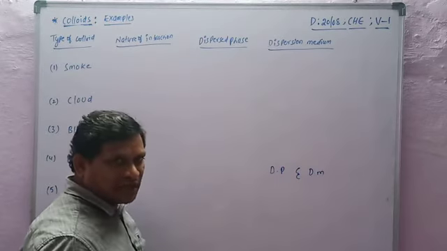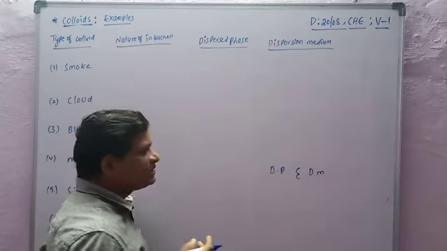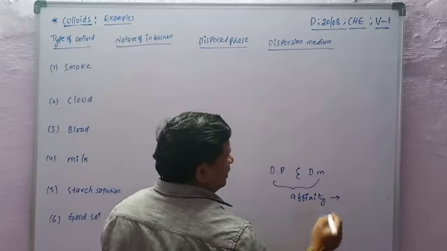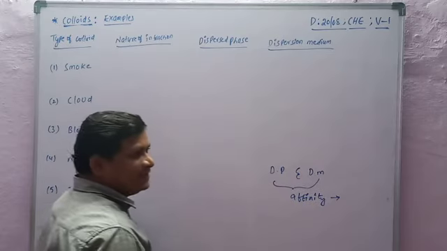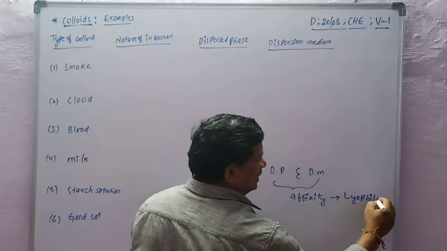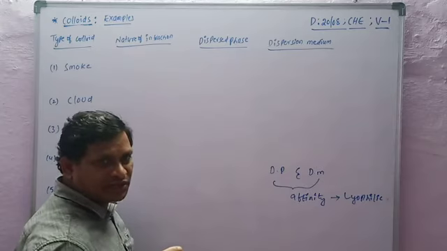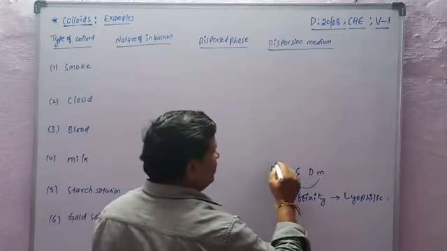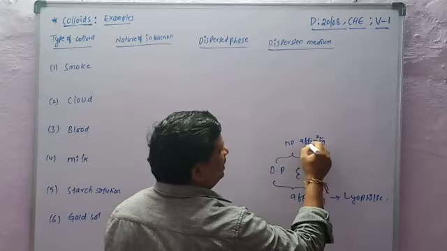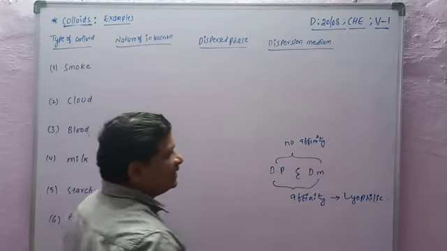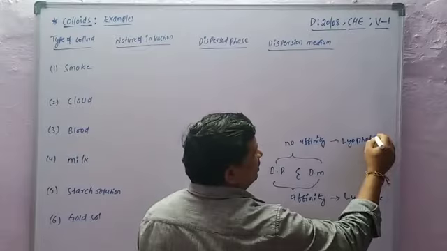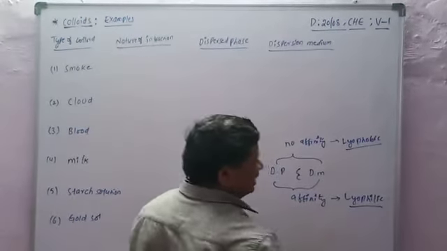Much affinity between the dispersed phase and the dispersion medium is called lyophilic. Lyophilic solutions. When there is no attraction, no affinity between the dispersed phase and the dispersion medium, it is called lyophobic. Lyophobic solutions.